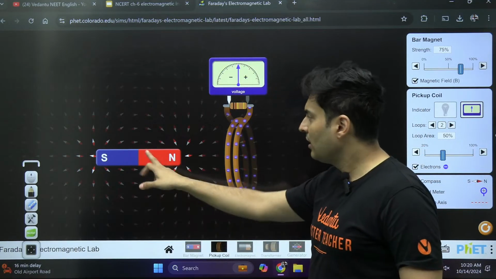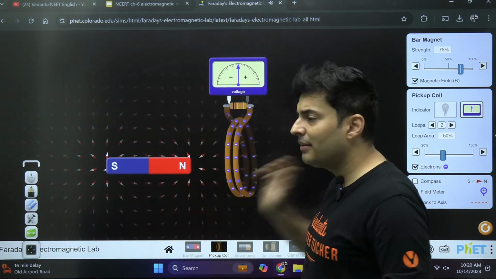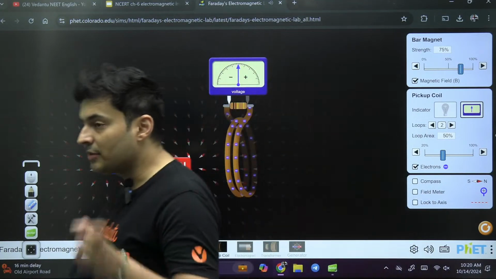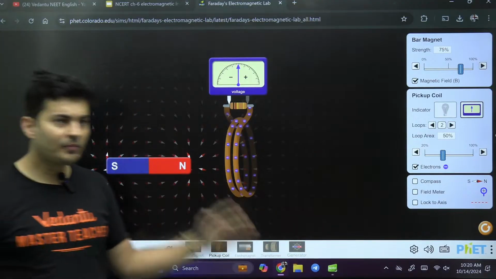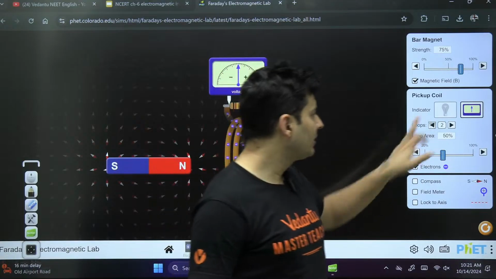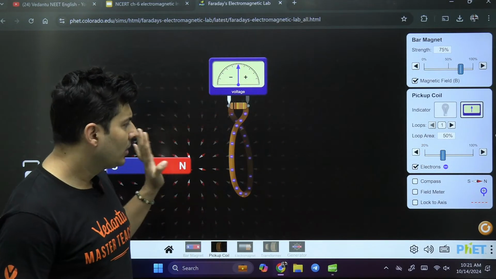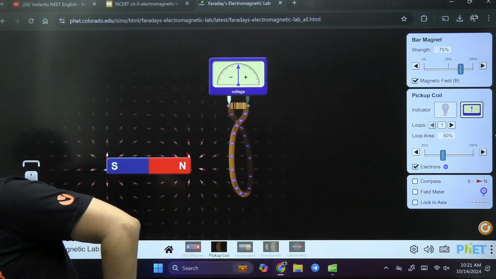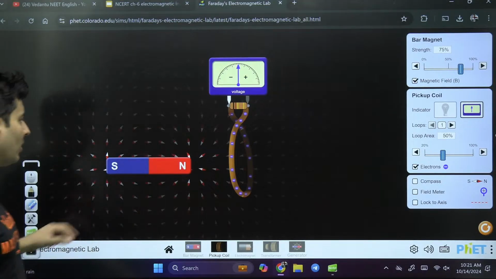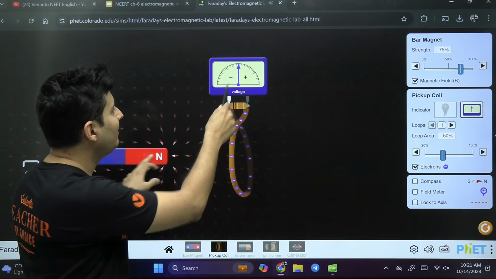What have I done? Taken a magnet. Right now the magnet is just kept over here. Is it showing any deflection? No. Which means, is there any electricity produced? The answer is no. I hope this is absolutely clear. Now what we are going to do is move these magnets and see what happens. If I move this magnet, oh, do you see? There is some deflection over here.